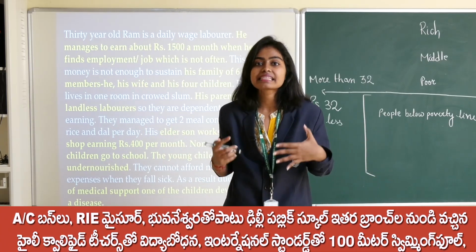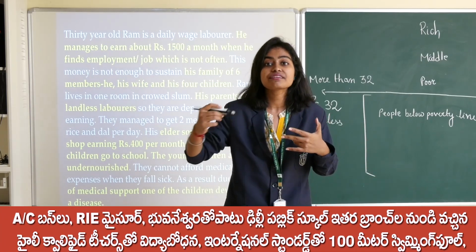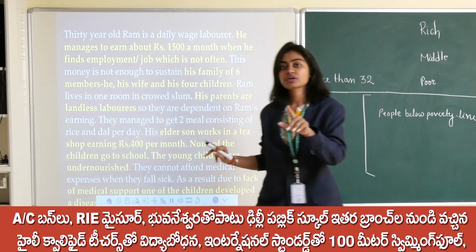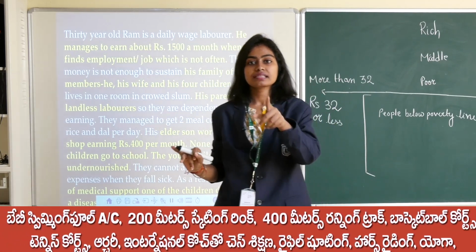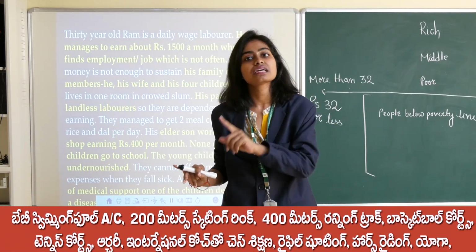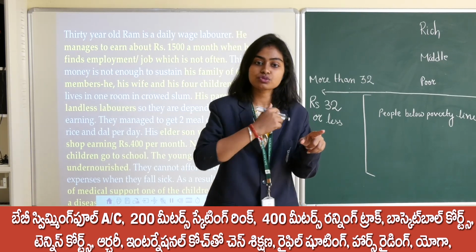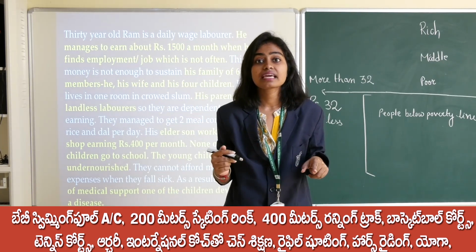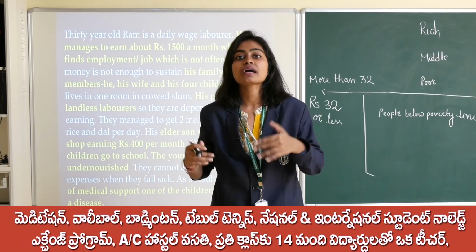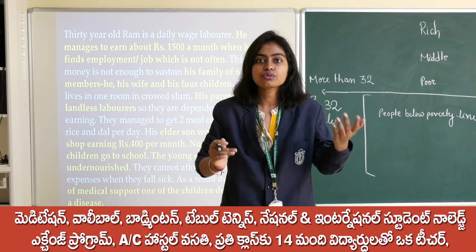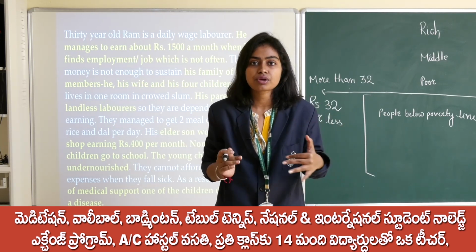So they are illiterate. Illiterate means who can't even write their name. Let me explain this one. There is a difference between illiteracy and being uneducated. Illiteracy means those who can't even write their name. But if you are saying I am uneducated, it means you can write your name, but maybe you have got less education.